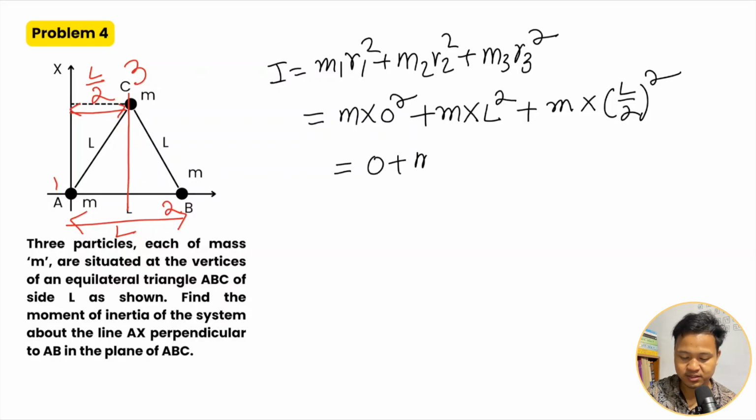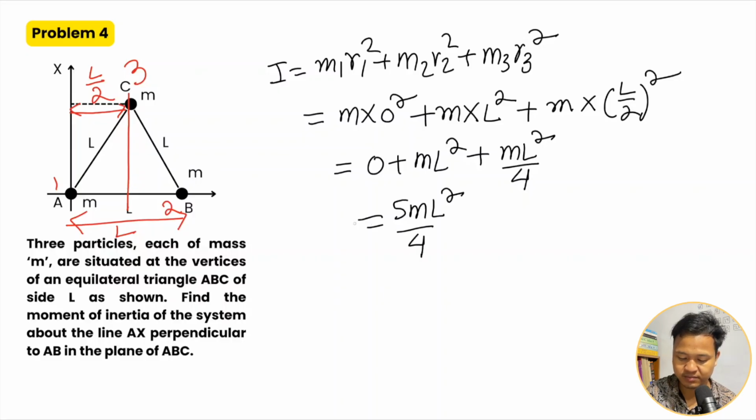Solving, we get 0 plus m L square plus m L square divided by 4. Okay, so here you'll have 5 m L square divided by 4. So this is the moment of inertia.